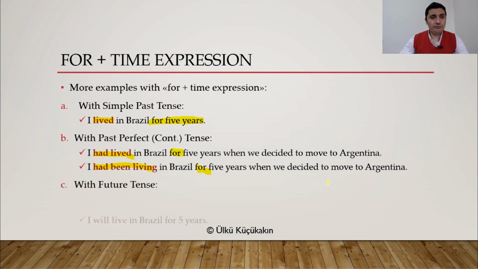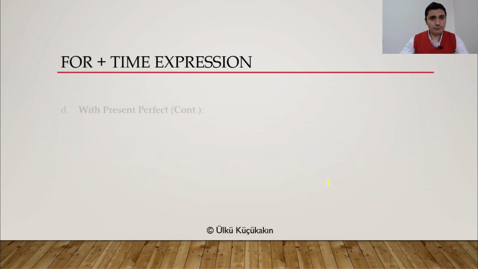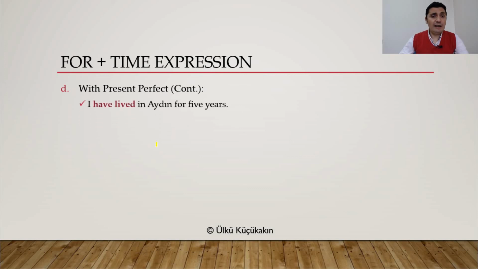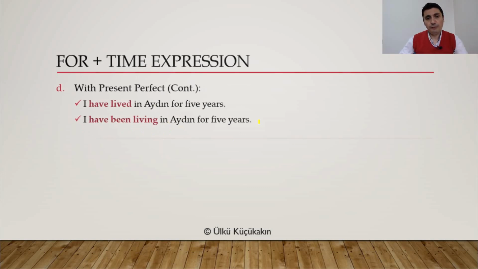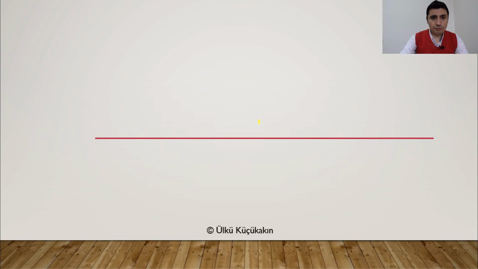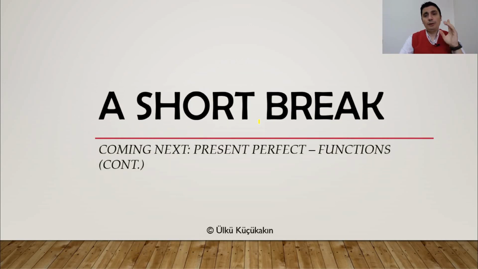With future tense, I will live in Brazil for 5 years. That's also possible. With present perfect and present perfect continuous tense, I have lived in Aydın for 5 years. Well, yeah, Aydın is a beautiful city in Turkey. So I have lived in Aydın for 5 years. Or I have been living in Aydın for 5 years. That's also possible, everyone.